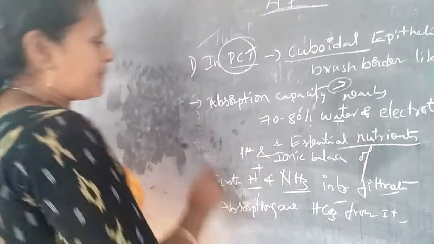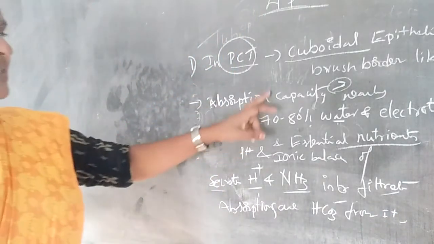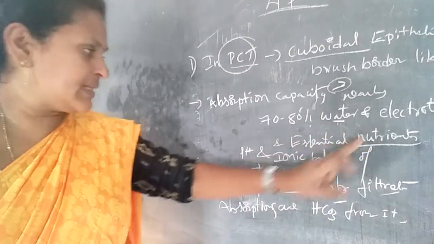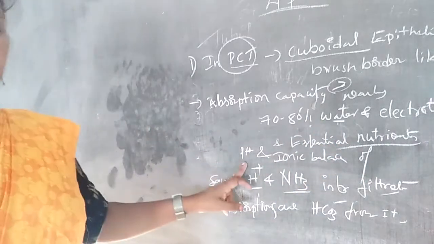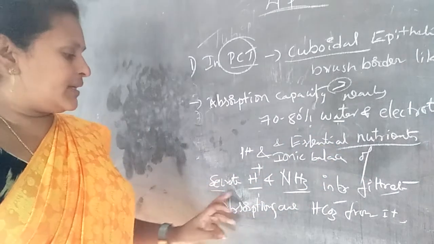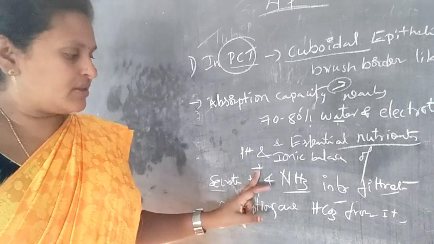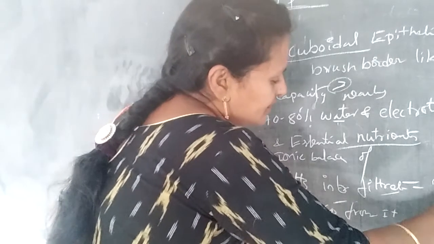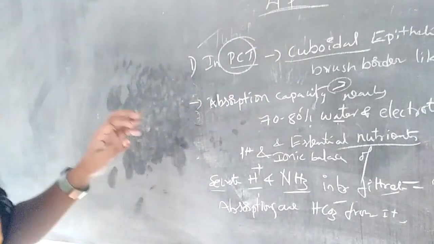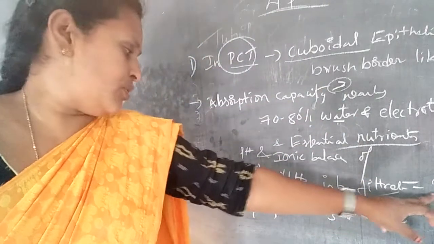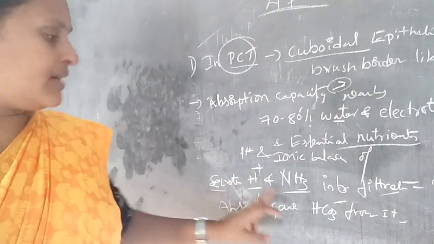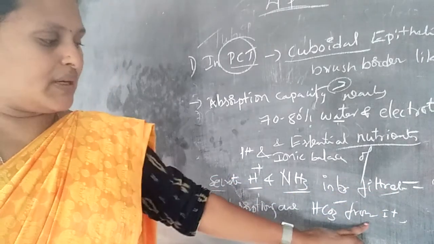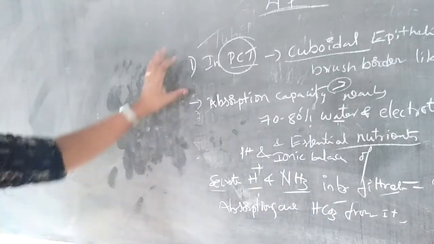So this is the PCT. The PCT absorption capacity is very high, absorbing 70 to 80% of water, electrolytes and essential nutrients, and it maintains the pH and ionic balance also. The PCT secretes H plus ions and NH3 into the filtrate. What is a filtrate? The Bowman's capsule filters the blood, and the filtrate is the primary urine. So they secrete H plus and NH3 into the filtrate, then HCO3 minus is absorbed from it. Okay, so this is the PCT capacity.